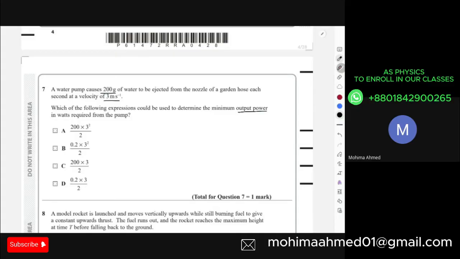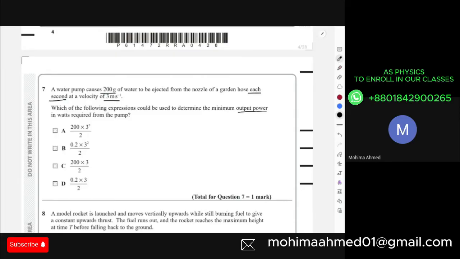Over here, the information they have provided is this much mass and this much velocity, so from there I can find out the kinetic energy, right? This much amount of water moves out of the pipe with a velocity of 3 meters per second, and it was also given as a time. Each second was your time. That means 1 second was your time, and they were asking you to find out the minimum output power.